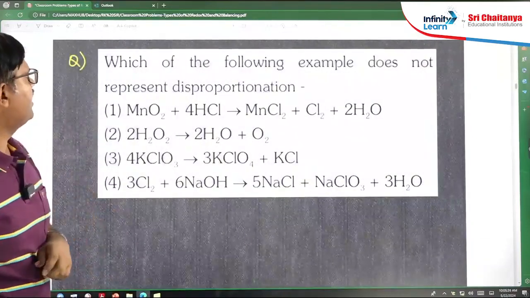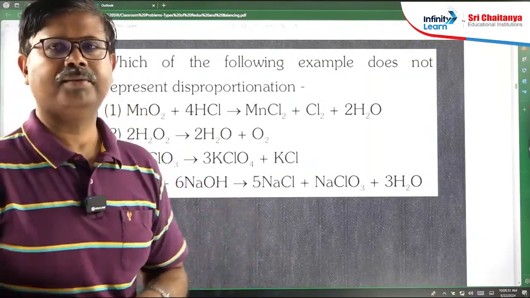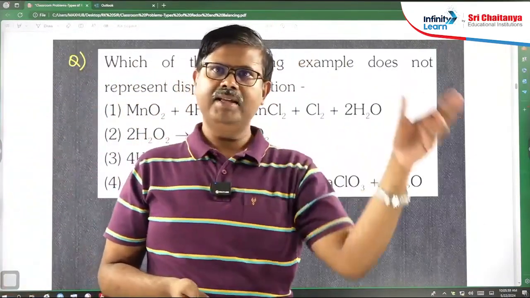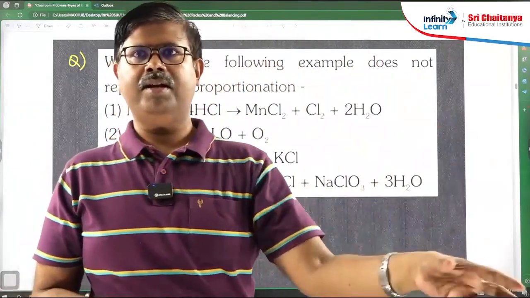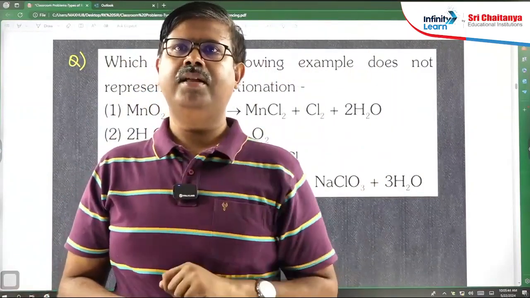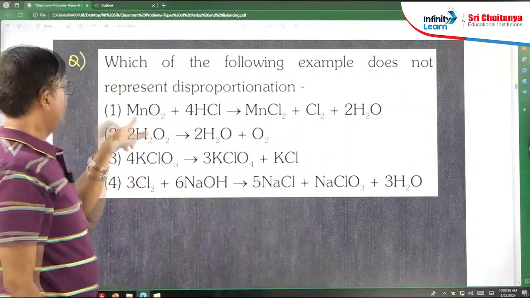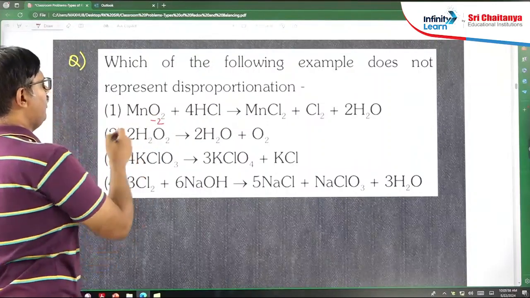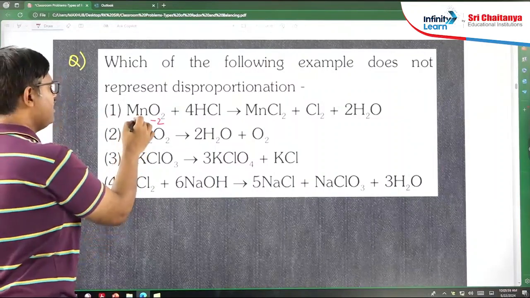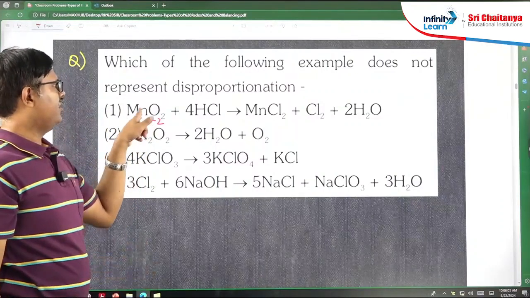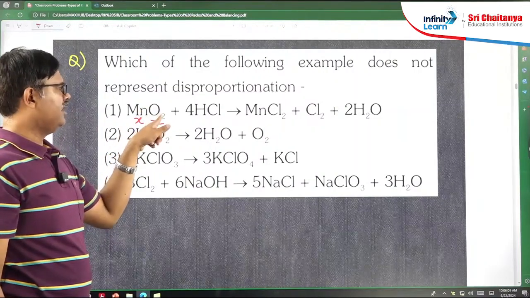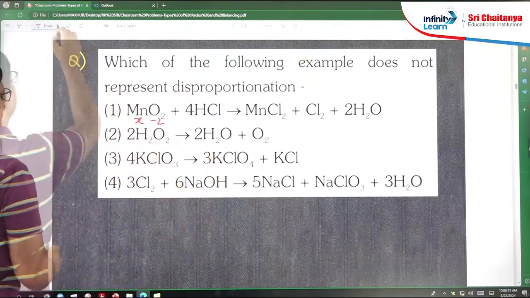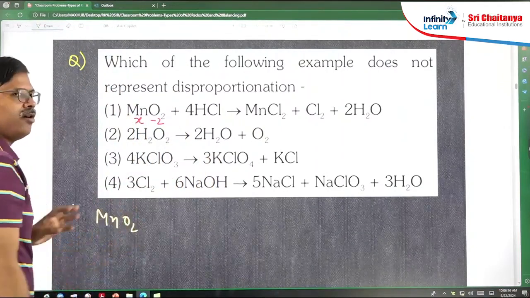Next, which of the following does not represent a disproportionation reaction? Yesterday we saw disproportionation. If the same element is getting oxidized as well as undergoing reduction, then that is called disproportionation. Okay, see, MnO2. Here, what is the oxidation state? Oxygen is -2. If oxygen is -2, what will be the oxidation state of manganese? If you take it as X, X into 1 manganese, 2 oxygens, each one -2, 2 into -2. So what is the summation if you add overall? See, MnO2, I am showing 2, 3 compounds.